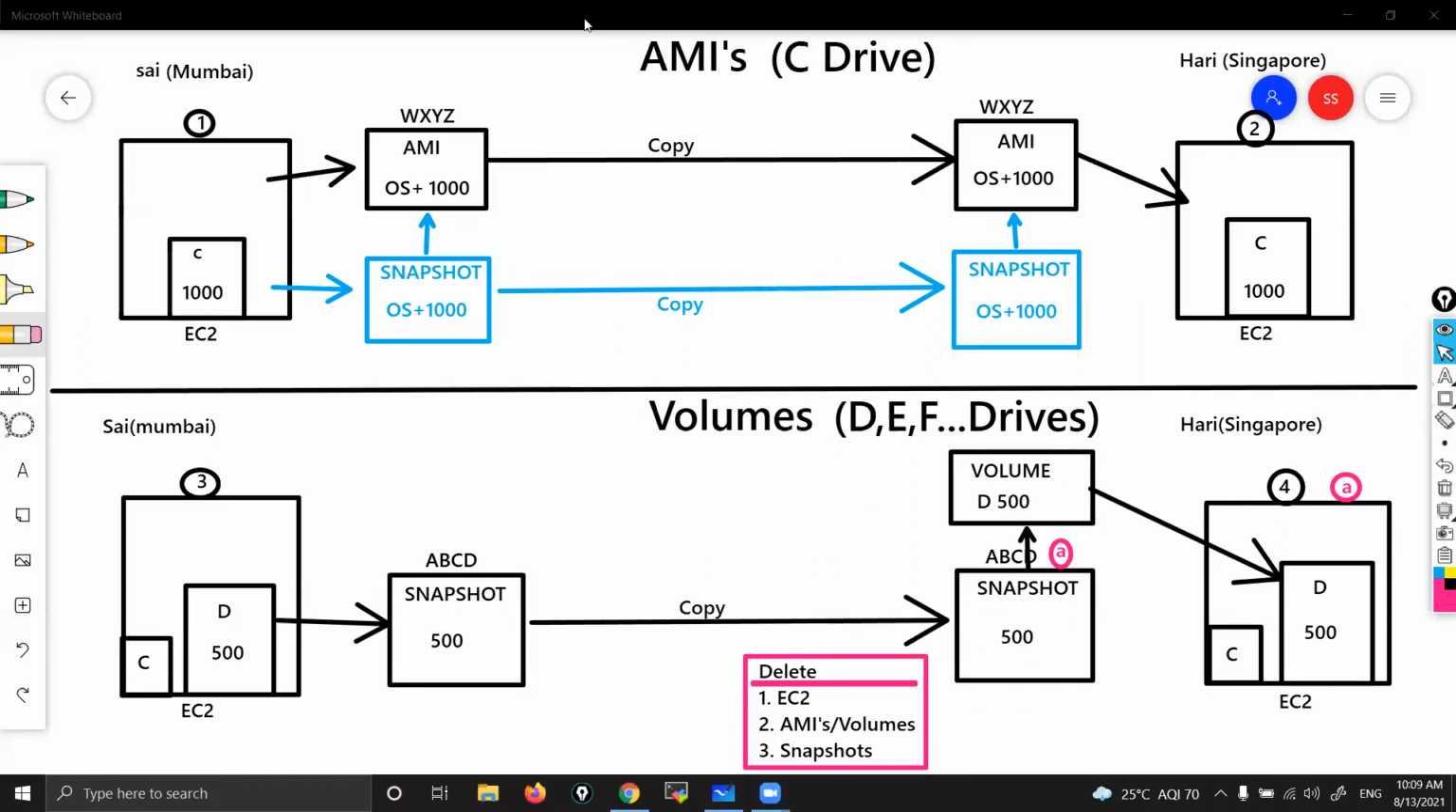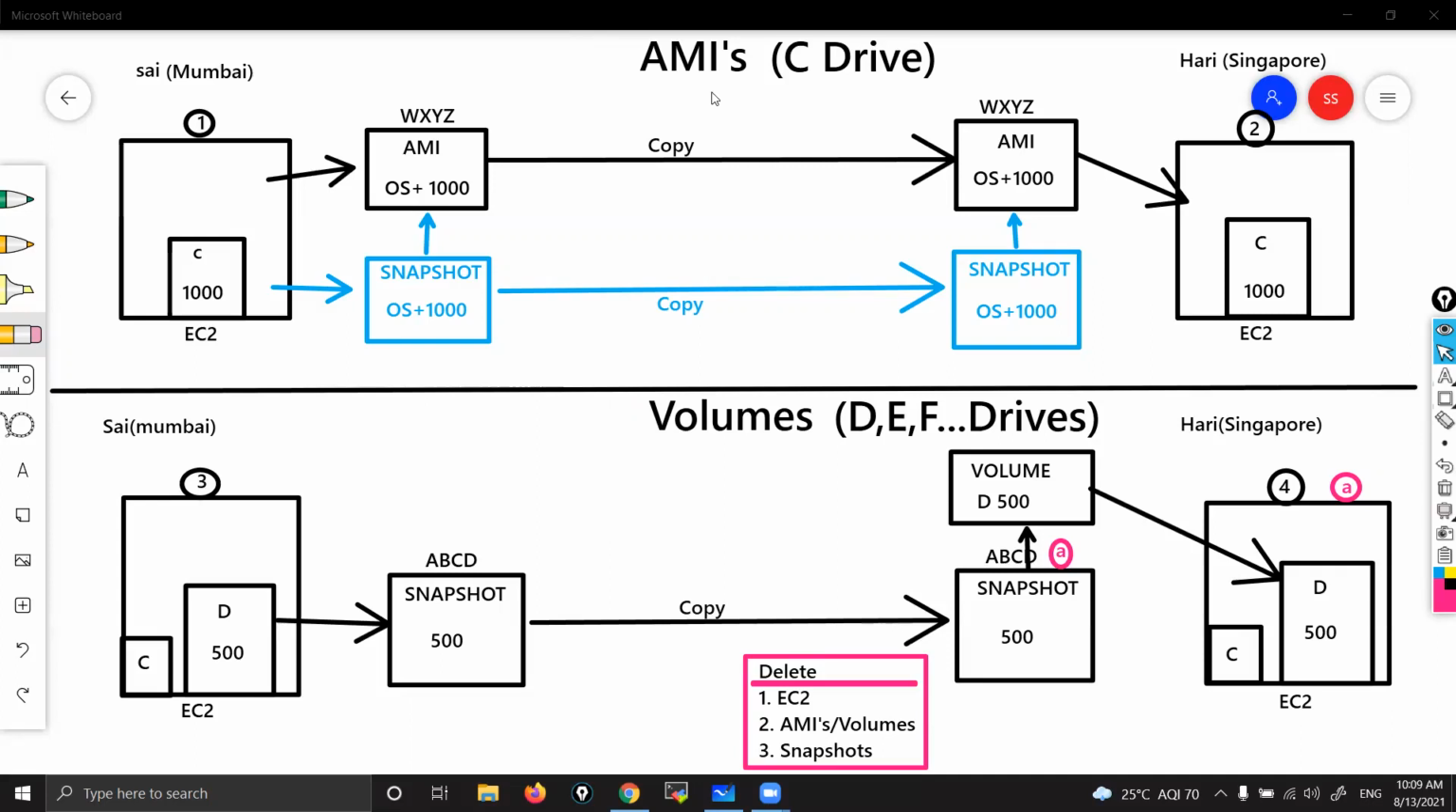So while deleting, you have to come in reverse order. That is very, very important. While deleting, you have to follow these steps: first EC2, then AMIs and volumes, then finally only snapshots. Now if you have any doubts, you can go ahead.